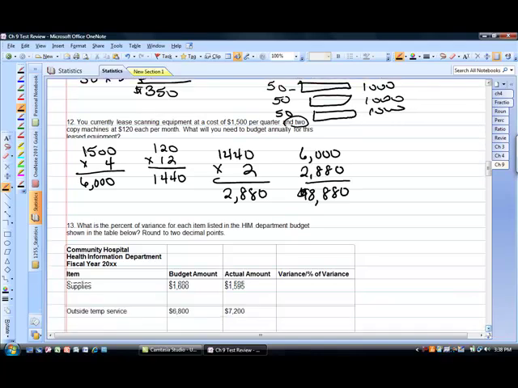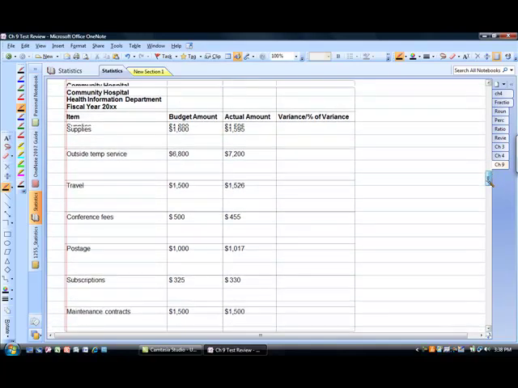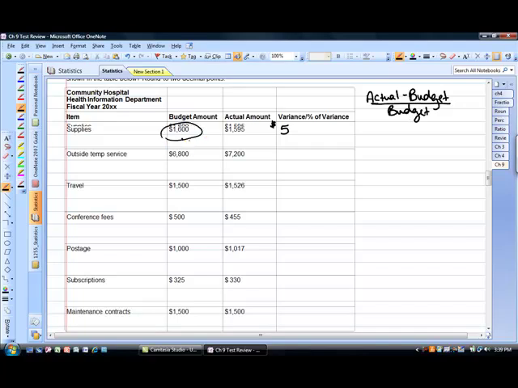It says, what is the percent of variance for each item listed in the HIM department budget shown below? Round to 2 decimals. Okay, for variance, you have to take your actual minus your budgeted over your budgeted. So if we subtract $1,595 from $1,600, okay, we divide the $5 by our budgeted amount, which is $1,600.